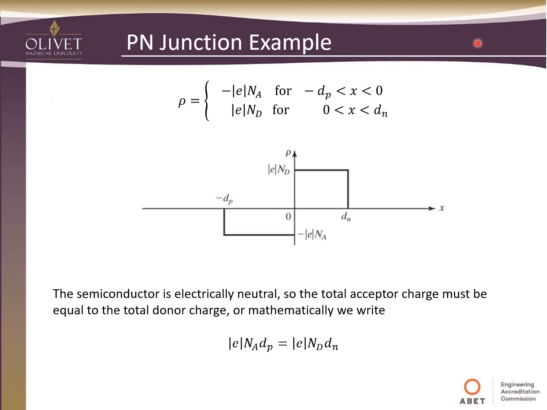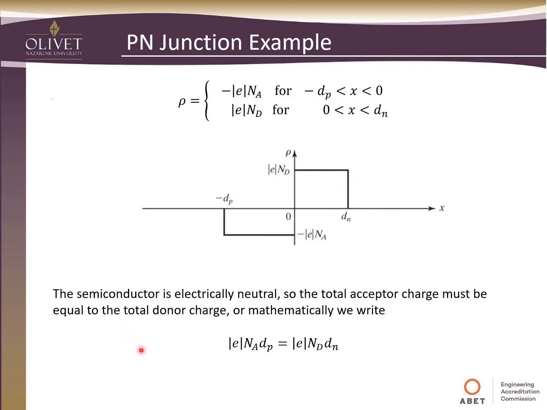Okay, so if we look at this charge definition, this will be a graph of that. From dp, which is that width, all the way up to the barrier, we'll have this negative charge density. And then once we get on the other side of the barrier, from the barrier to the width dn, we'll have some positive charge density.